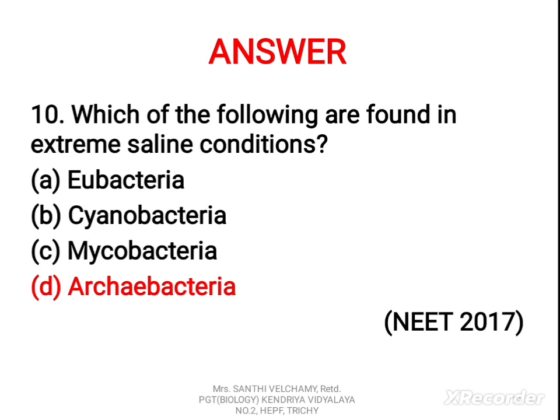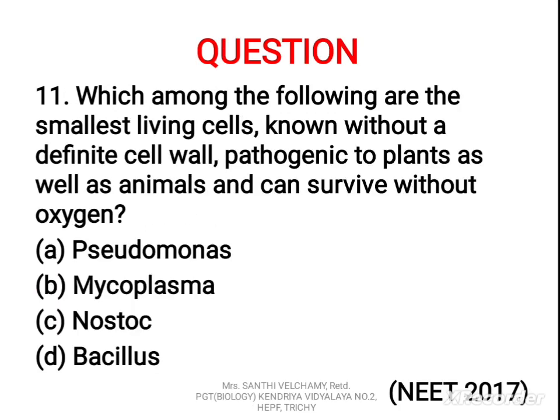The correct option is archaebacteria, that is D. Then 11th question: which among the following are the smallest living cells known without a definite cell wall, pathogenic to plants as well as animals and can survive without oxygen? A. Pseudomonas, B. Mycoplasma, C. Nostoc, D. Bacillus. The correct answer is B.